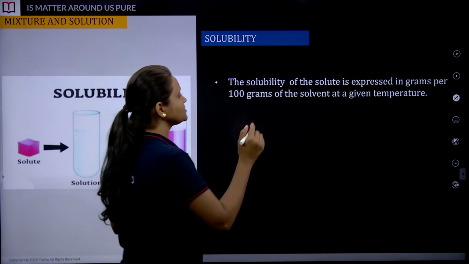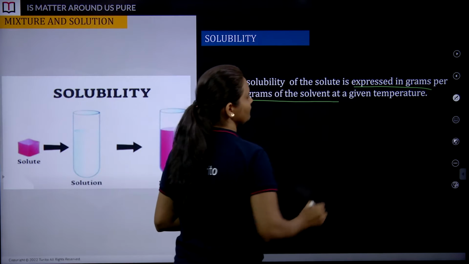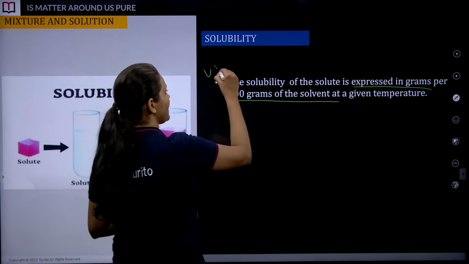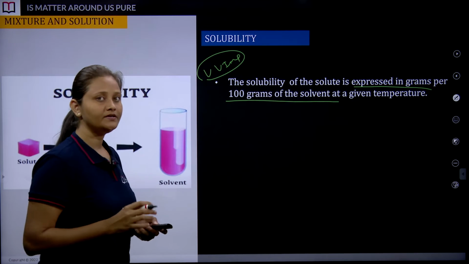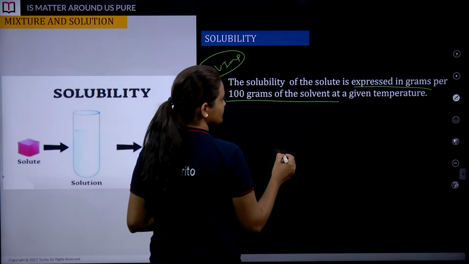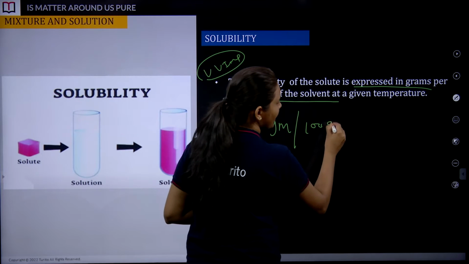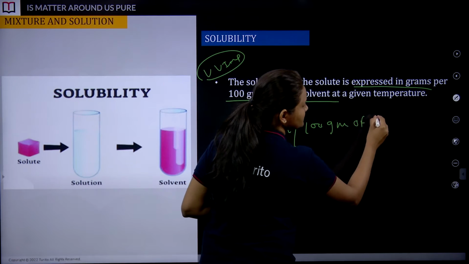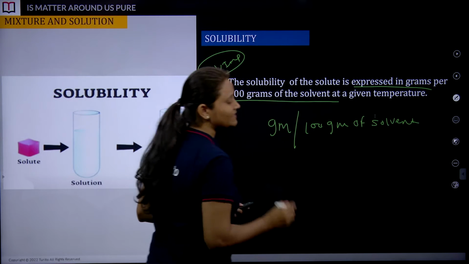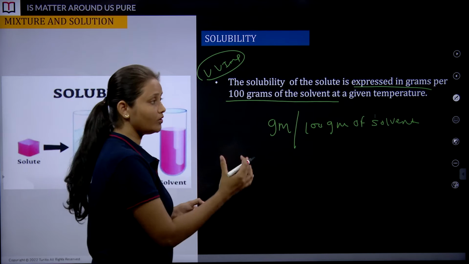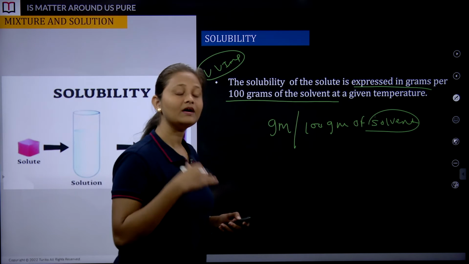The solubility of solute is expressed in grams per 100 grams of the solvent. It is very important. Okay, mark it as very important. Whenever we define solubility, try to understand it is going to be expressed in gram per 100 gram of that particular solvent, and the solvent can be any substance. It's not needed that because we are just focusing on water, only water is the solvent. No, we have seen we are having other solvents.